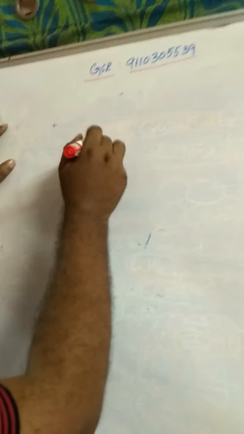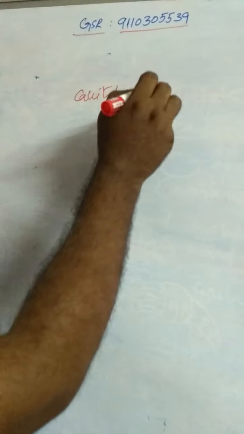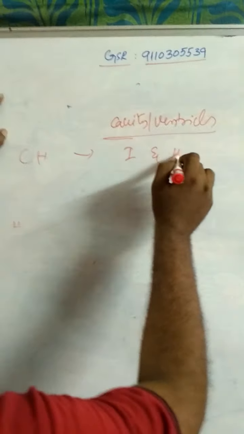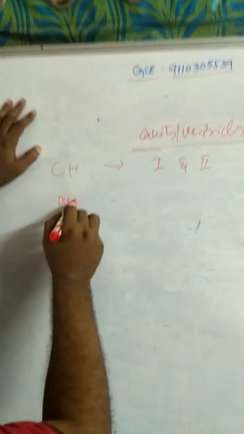And coming to cavities of the brain, or ventricles of the brain. Cavity of the cerebral hemispheres is the first and second ventricles. Next, diencephalon.